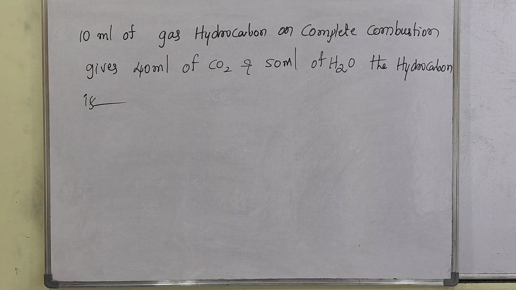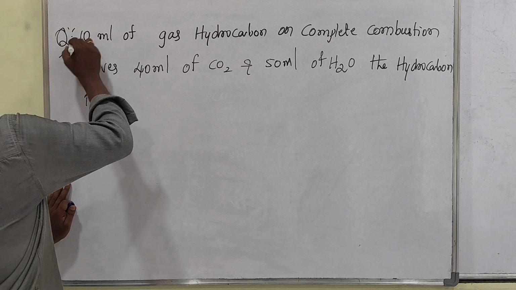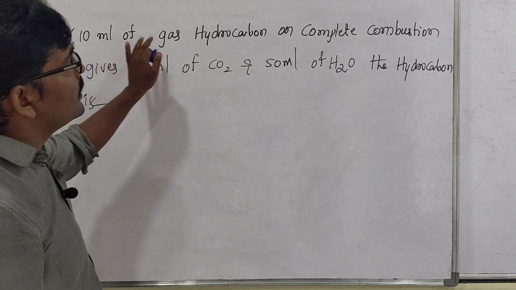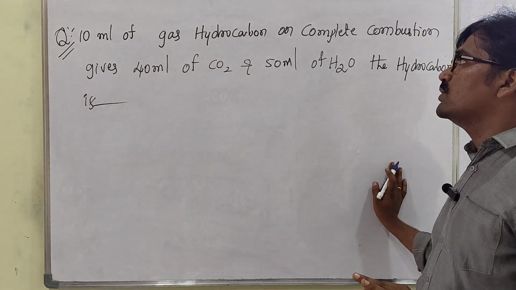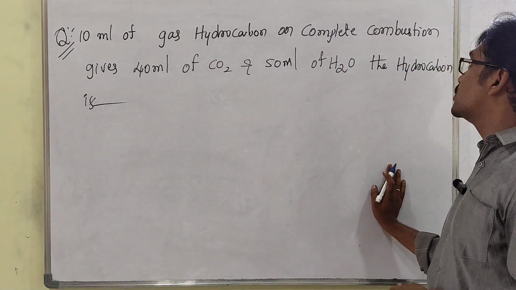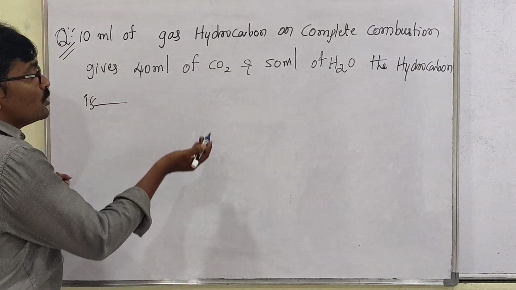Yes, look, my dear students, here based on stoichiometric calculations, one more question is there. 10 ml of a gas hydrocarbon on complete combustion gives 40 ml of CO2 and 50 ml of H2O. The hydrocarbon is what, they asked. So they don't know what the hydrocarbon is.